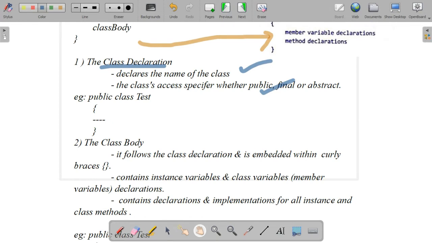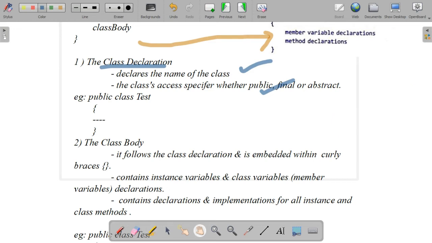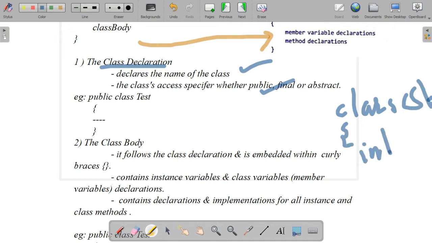Class body, in the sense, follows the class declaration and is embedded within the curly braces. Inside the curly braces, whatever statements we are giving, that is known as class body. It contains instance variables and class variables, together known as member variable declaration. Whenever we are writing a class, we will declare variables. Is it? Yeah, class student, you know that same example. Then what we will do? We will declare two variables, integer roll number R, then string name N, like this we will declare. So what is this? These are the variables.